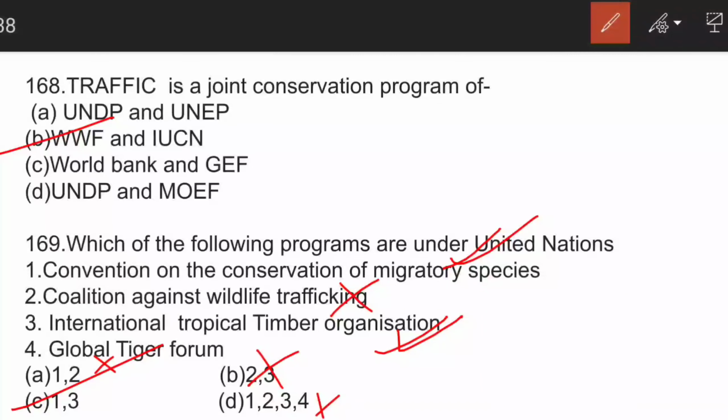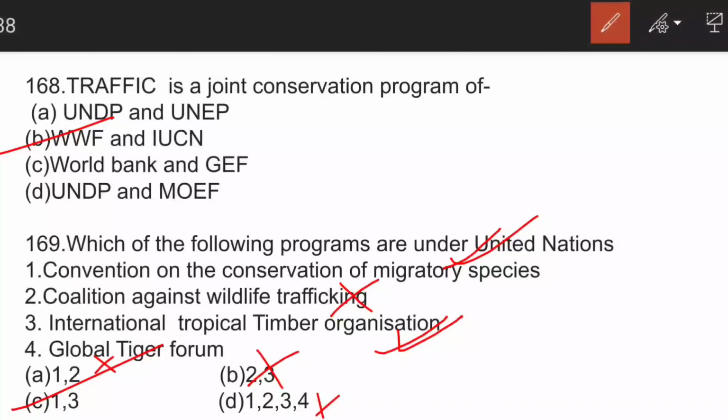Now, Global Tiger Forum is an intergovernmental institution which is established with members from willing countries to embark on a worldwide campaign, common approach, promotion of appropriate programs. It came out in the year 1994 and its secretariat is in New Delhi, so it's very important for us. And one more point is that it is the only intergovernmental body which is campaigning to save the tigers. It meets once in 3 years.